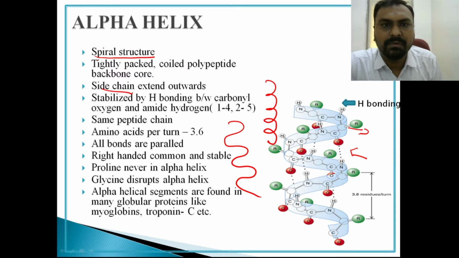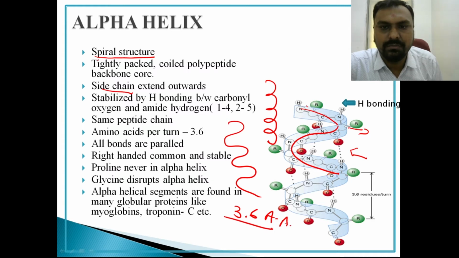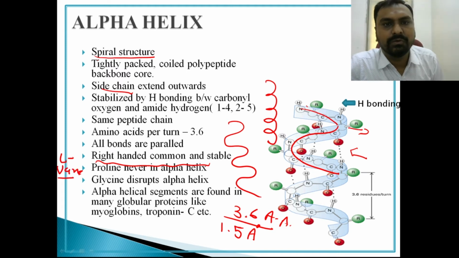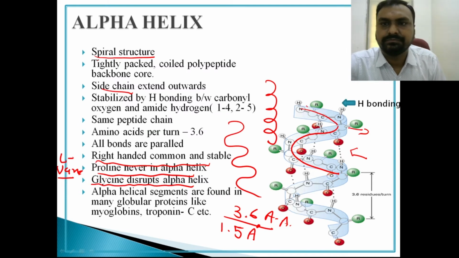Here you have to remember that each turn is made up of 3.6 amino acids, and the distance between two amino acids is 1.5 Armstrong. It is right-handed because most of the amino acids are L variety. Now you have to remember proline never forms the alpha helix, while glycine is the smallest amino acid, it will disrupt the alpha helical structure, right?